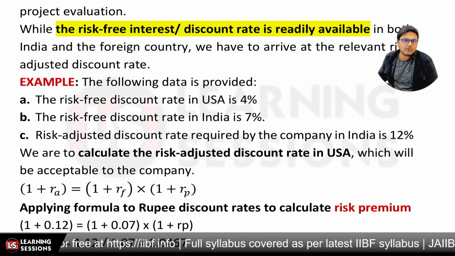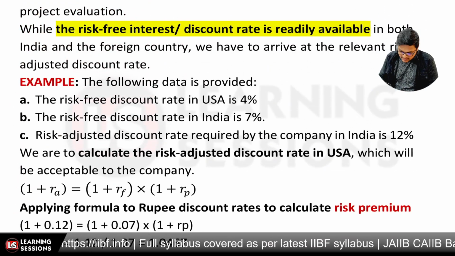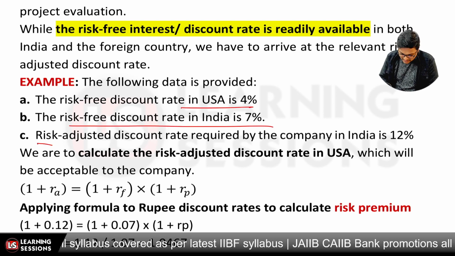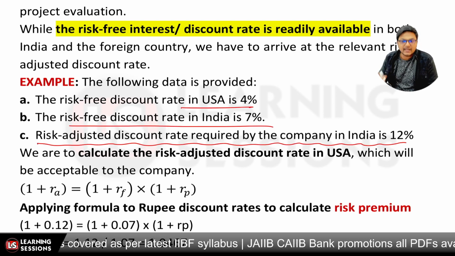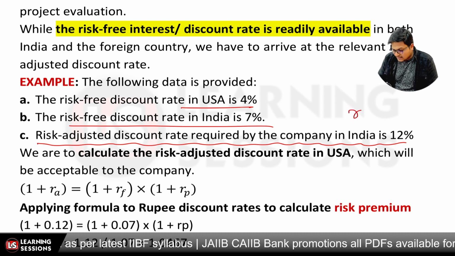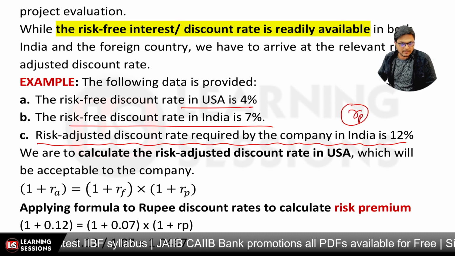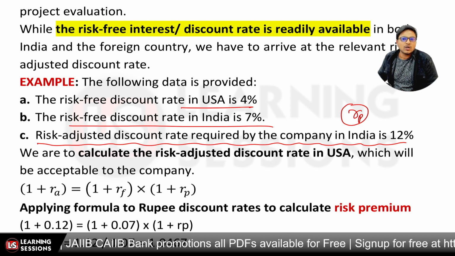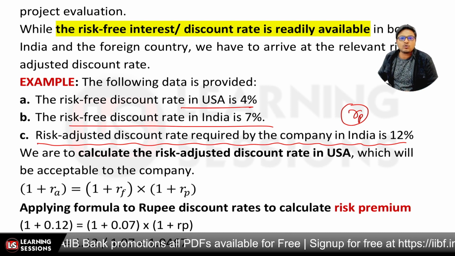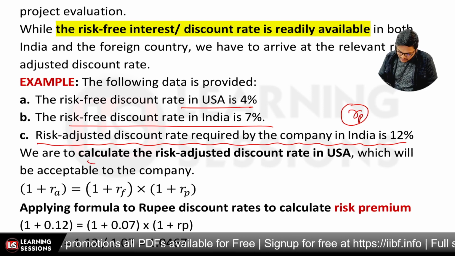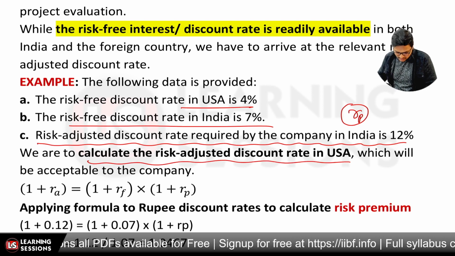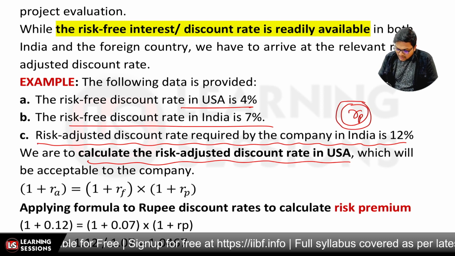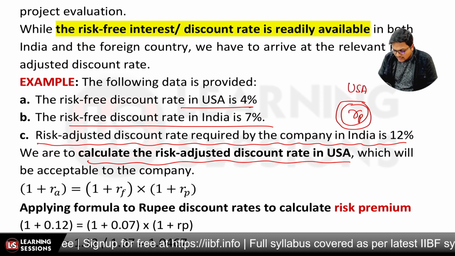Now the following data is provided to you. The risk-free discount rate in the USA is given to be 4%. The risk-free discount rate in India is given to be 7%. The risk-adjusted discount rate required by the company in India is 12%. That is, RA in India is provided to us as 12%, right? Now, for that purpose, we need to calculate the risk-adjusted discount rate in the USA. So RP particularly for the USA is to be calculated, right?